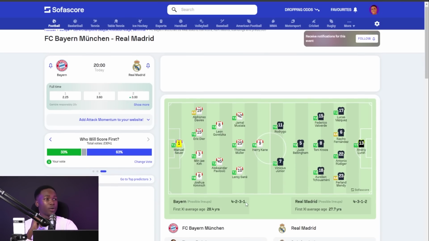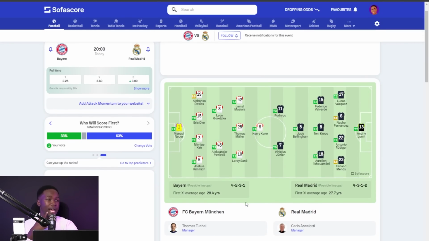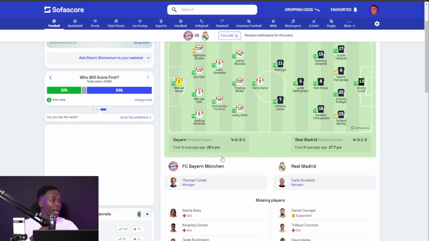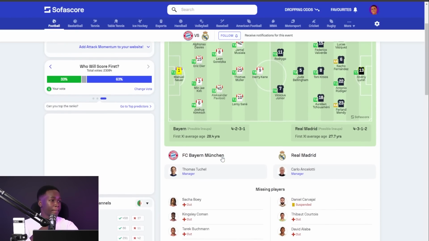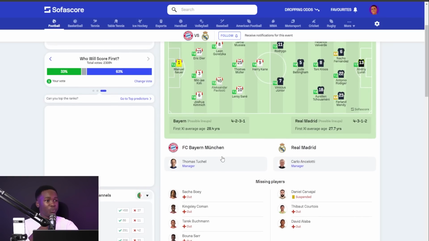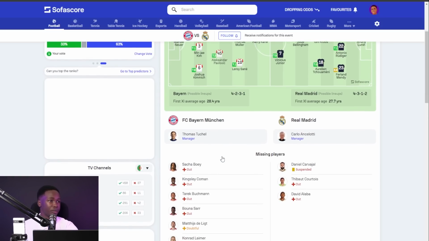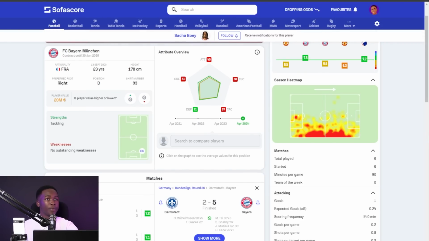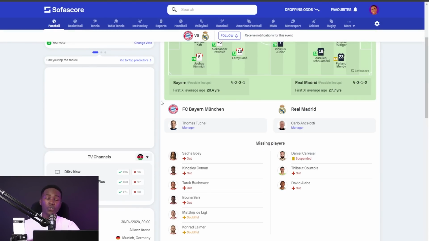So on the screen, you can also see there is a predicted starting 11. For Real Madrid, we have the missing players. For Bayern Munich, we have the missing players. We also have the players that we expect to be back. And so you can say that in this game, injury concerns aren't really something I'm going to be focusing on. There's nothing there. Okay, let me click back. We don't need that. So you need to scroll down.